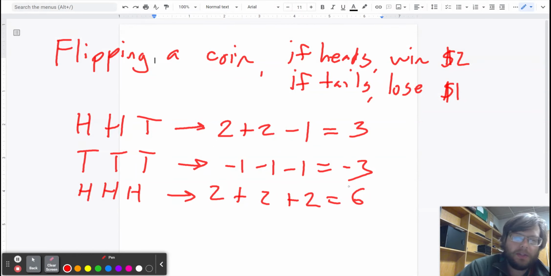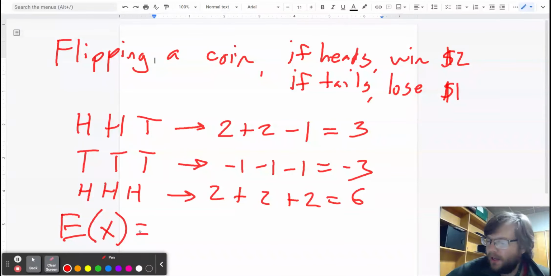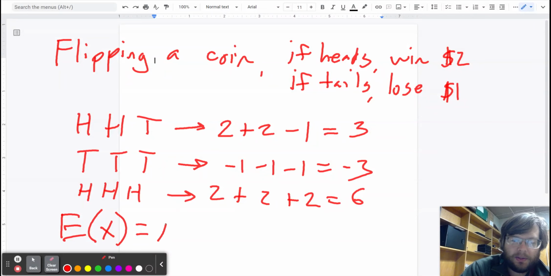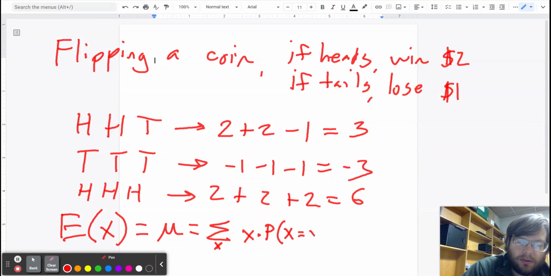Okay? And so the way that you figure out your expected value of X, the formula can look just a little bit intimidating. Sometimes they'll use the letter mu here. Those mean the same thing. It's the sum over all of your possible outcomes of x times the probability that X is equal to x.